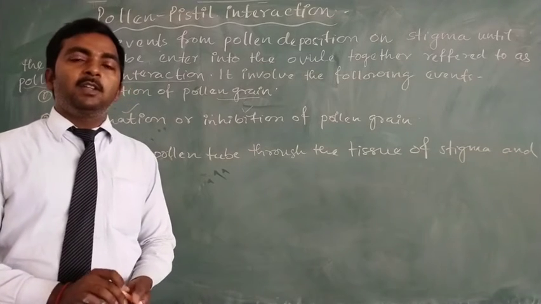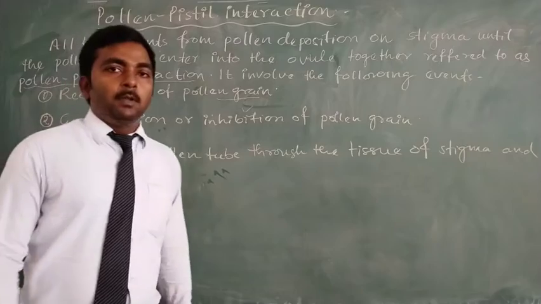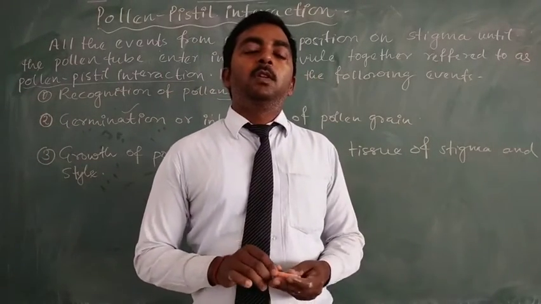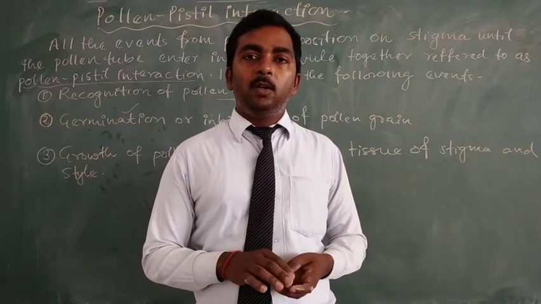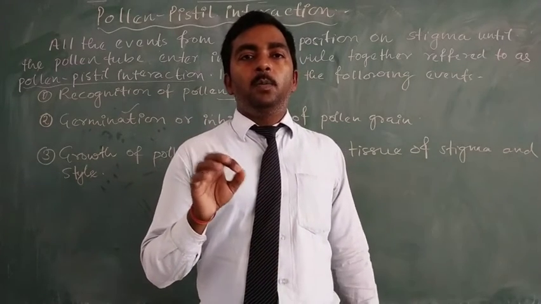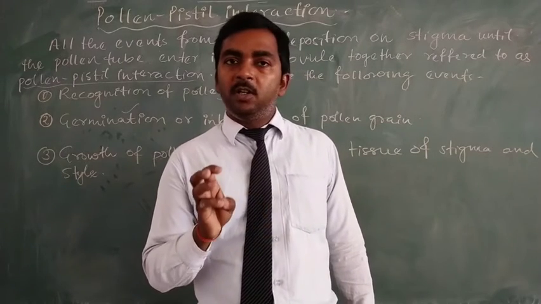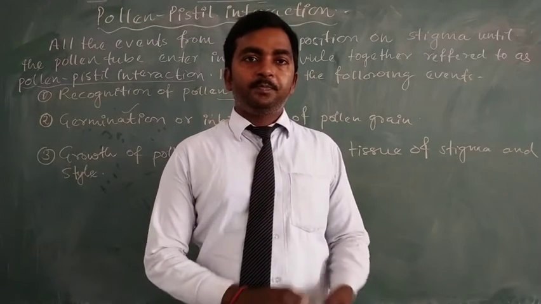additional steps also taking place. As we have discussed in our previous class, in 60% of angiospermic or flowering plants, the pollination takes place at the two-cell stage, that is one generative and one vegetative cell.